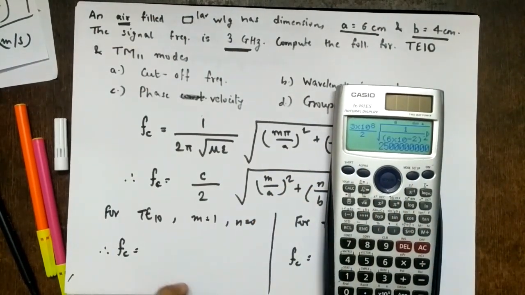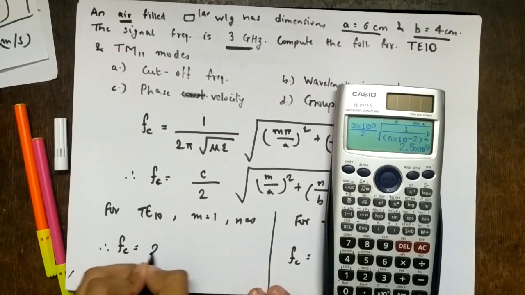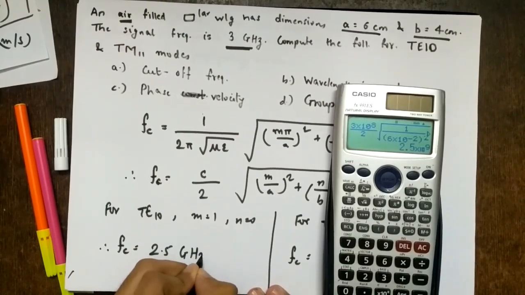Am I correct? Yes. So what is the answer? 2.5 gigahertz.